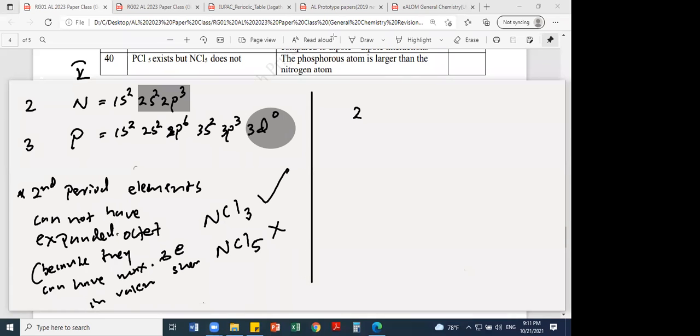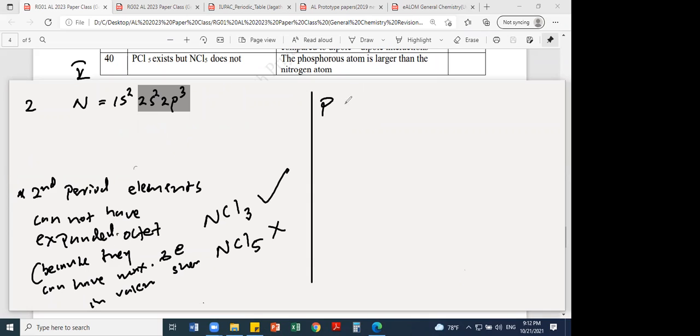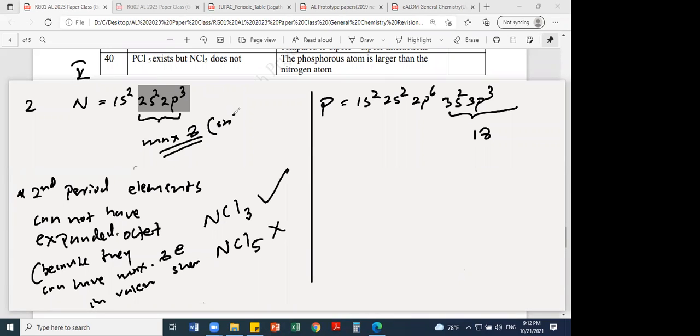Let's see. I'll erase this one. If you take phosphorus, I'll quickly write the configuration again: 1s2, 2s2, 2p6, 3s2, 3p3. Now vacant orbitals are available, so the third shell can have a maximum of up to 18. The second shell can have a maximum of 8 in the valence shell, only an octet. This is very important.